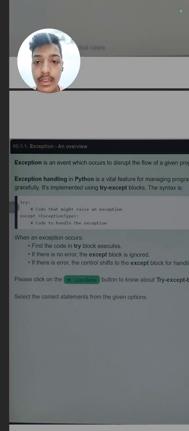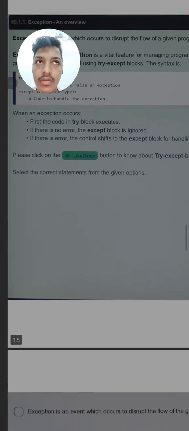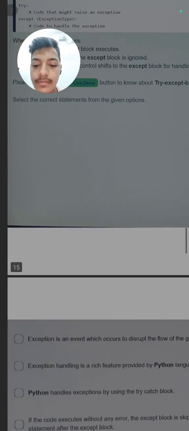So exception handling in Python is a great feature. Exceptions are what occur to change or disrupt the flow of a program. What is exception handling? To handle that exception is known as exception handling. For this we use the try except block. We will first try. If there is an error, then it will move to the except block.